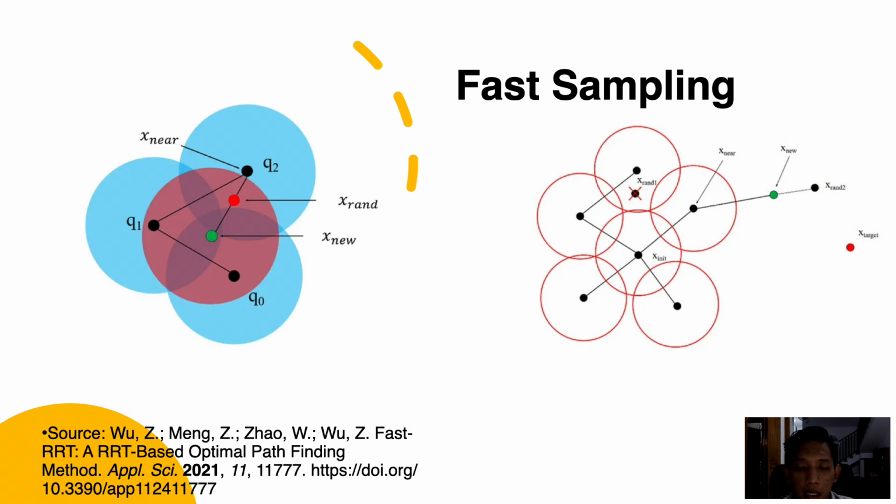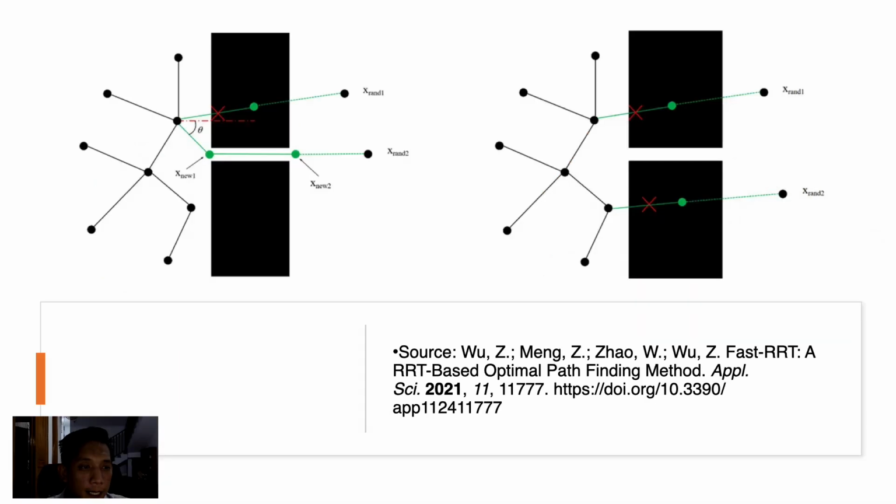For this reason, fast sampling was introduced, and the idea can be seen from this right figure. By refusing samples in the explored area, fast sampling can avoid a large number of invalid growths. The right side figure indicates the principle of fast sampling, where whenever we generate a random node and it is located in the explored area, the process will be repeated by generating a second random node. If it is located in an unexplored area, then X new is determined and the connection will be added to the main tree.